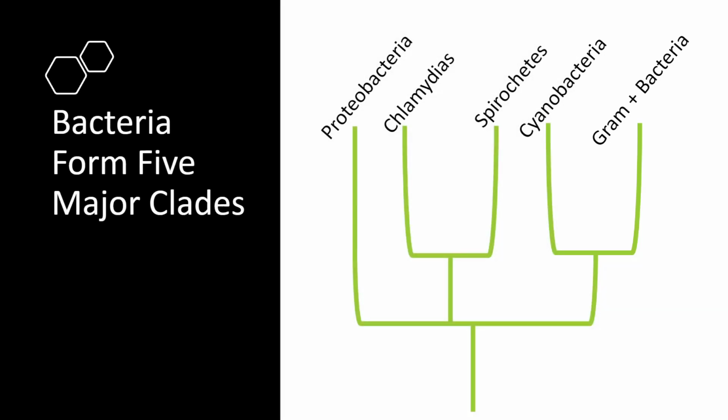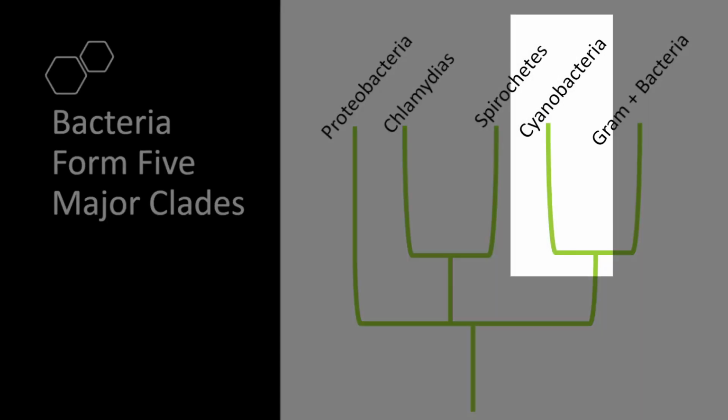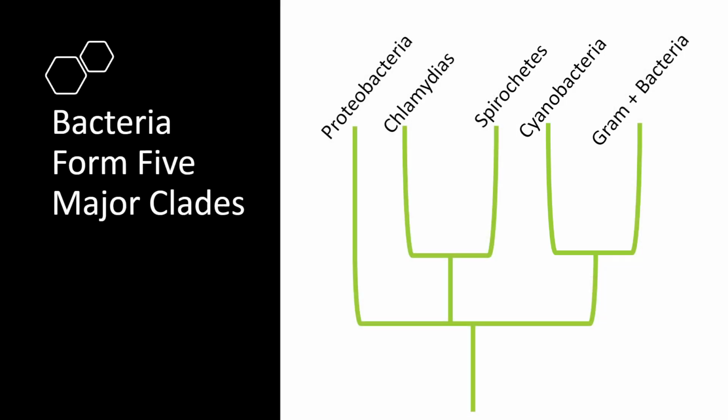And second, I want you to notice that the sister taxa of Gram-positive bacteria are the Cyanobacteria, those that form stromatolites and do a lot of nitrogen fixation. What does their close relationship with Gram-positive bacteria tell us? Just some things to think about.